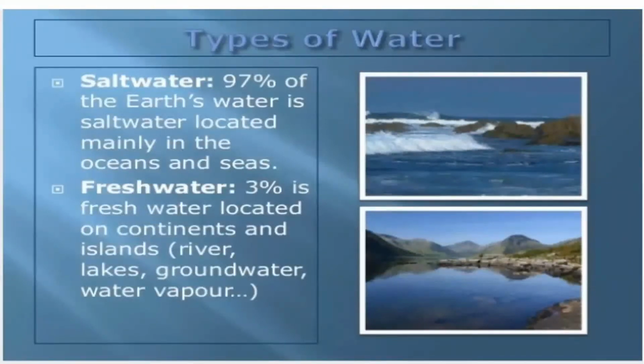Let us see the types of water. There are two types of water: salt water and fresh water. Salt water, this is the water which has a large amount of dissolved salts, and this is the water present in oceans and seas. Fresh water, this is the water which has little amount of dissolved salts.